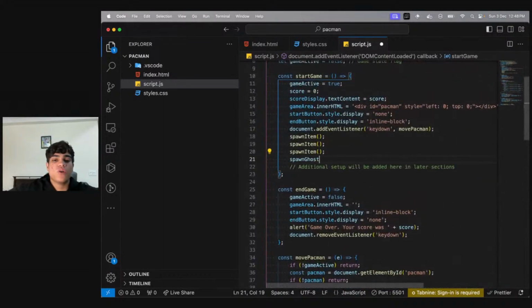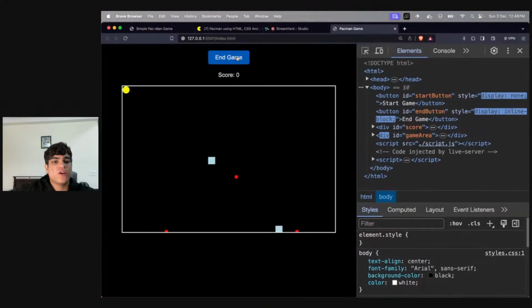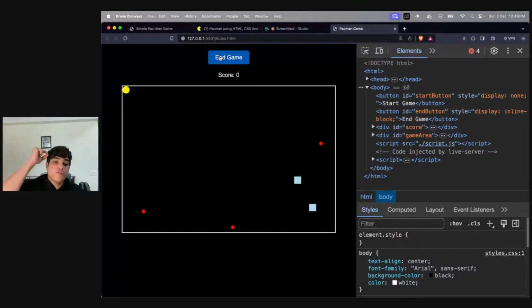What if I wanted to spawn a ghost every time the game starts, or two ghosts every time the game starts? Look at this. So now what do I have? I have one Pac-Man, two ghosts, and three eating items. Right? Again, two ghosts, three eating items, one Pac-Man. Yes. So are you guys understanding how the game is now working? And every time it is random because we're using the Math.random function, which is allowing us to give a top and left randomly. So not only is your x-axis random, even your y-axis is random. And these two properties are random for every element that is there. Cool.